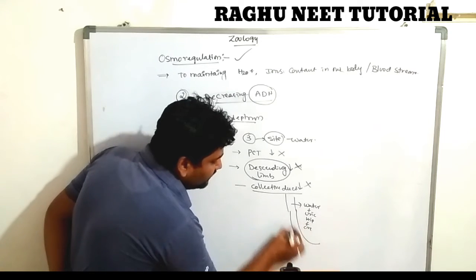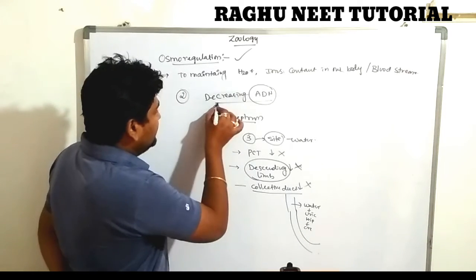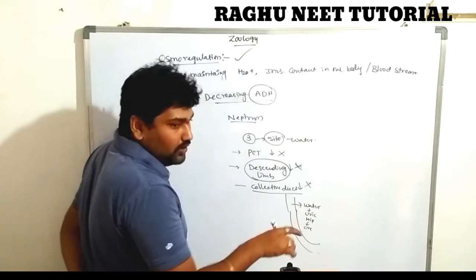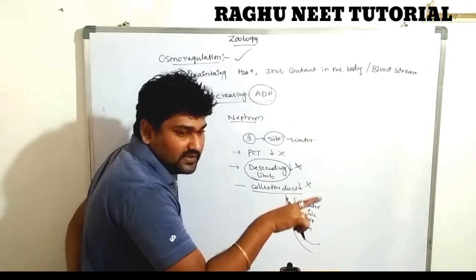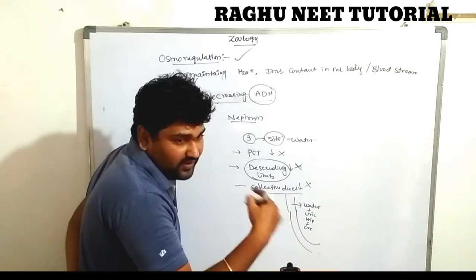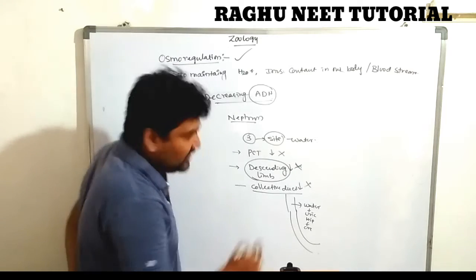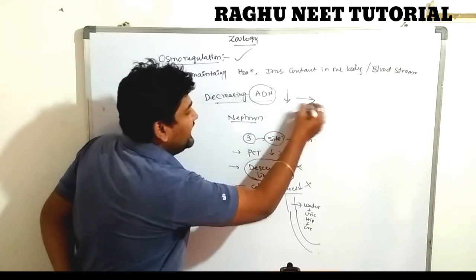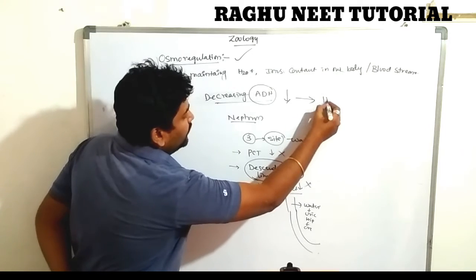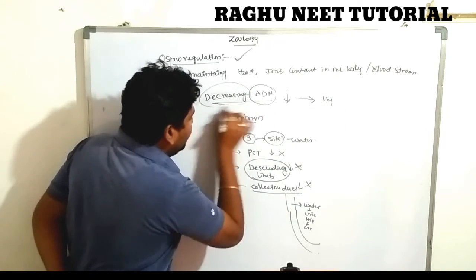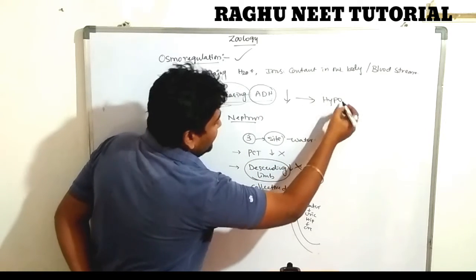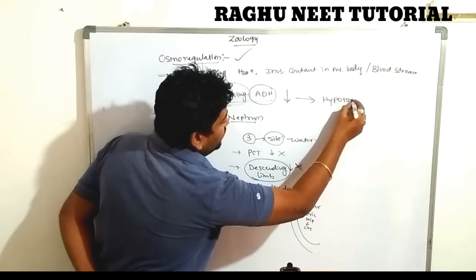These are excreted completely outside of the body. So decreasing ADH causes excess release of water from the excretory system. That is called hypotonic urine. With decreasing ADH, we excrete hypotonic urine.